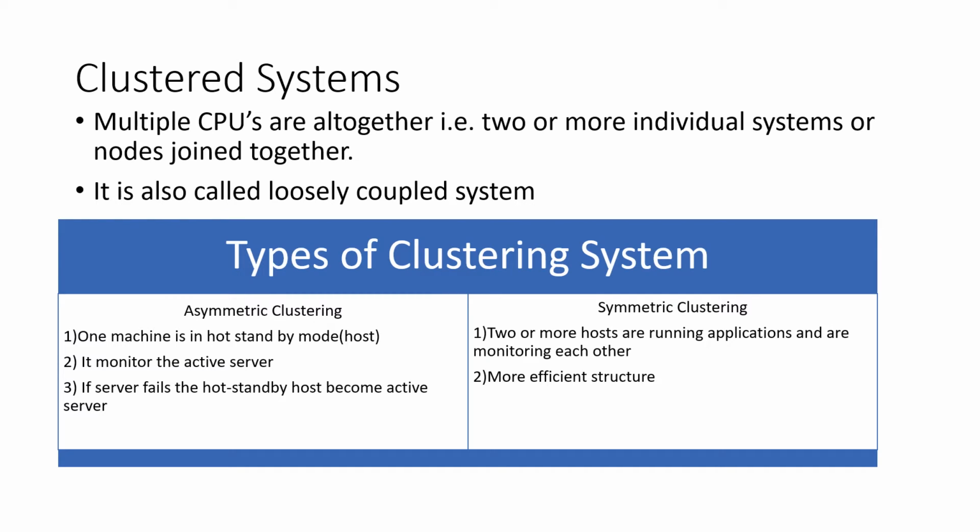In asymmetric clustering, one machine is in hot standby mode, which is host machine, while other is running the application. The hot standby host machine does nothing but monitor the active server. If that server fails, the hot standby host machine will become an active server. In symmetric clustering, two or more hosts are running applications and are monitoring each other. This structure is obviously efficient as it uses all of the available hardware. However, it does require that more than one application be available to run.